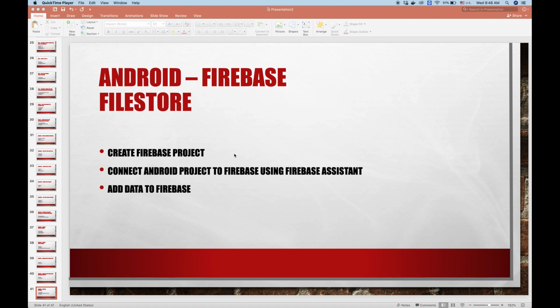So Firebase is a good technology, but it's very confusing and difficult to set up. So I hope this tutorial will help you understand and get started with Firebase in the fastest way.